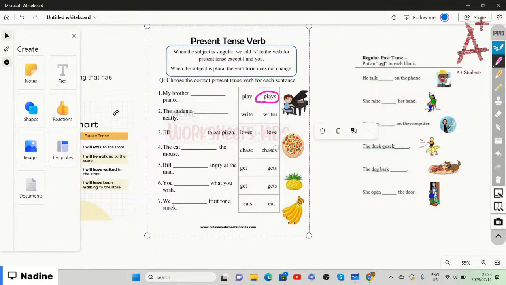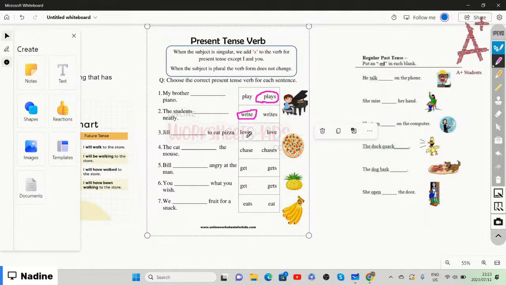The students, is it write neatly or the students writes neatly? We need to choose the best verb that fits within the sentence correctly. And remember, they said that if the subject is plural, the verb form does not change. So it's going to be the students write neatly.